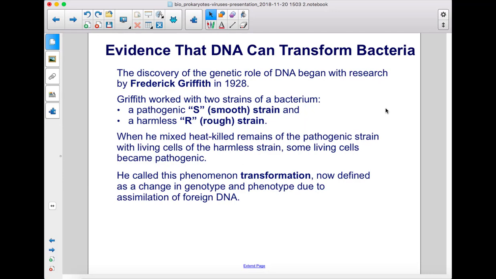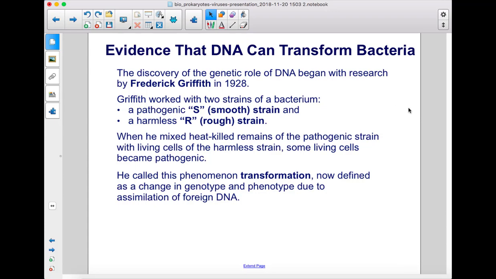The discovery of the genetic role of DNA began with research by Frederick Griffith in 1928. Griffith worked with 2 strains of a bacterium, a pathogenic S, or smooth strain, and a harmless R, or rough strain. When he mixed heat-killed remains of the pathogenic strain with living cells of the harmless strain, some living cells became pathogenic. He called this phenomenon transformation, now defined as a change in genotype and phenotype due to assimilation of foreign DNA.